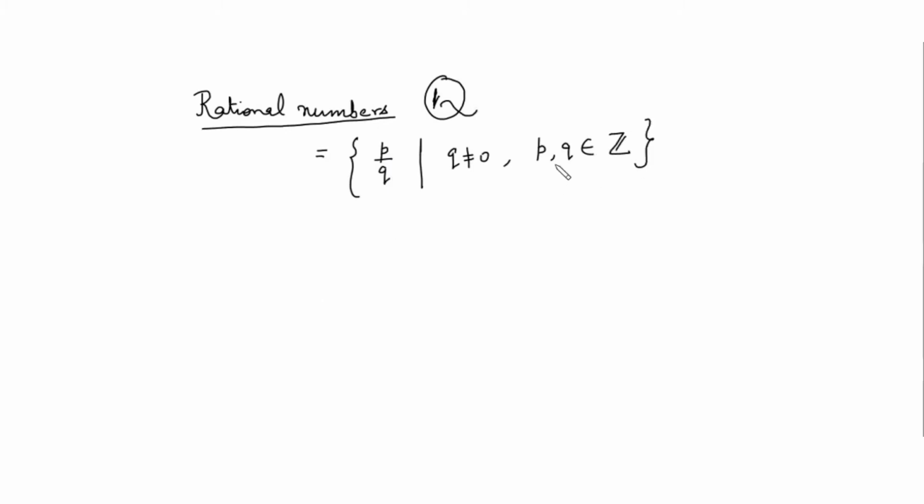They may be negative, they may be positive. The condition is that Q should not be equal to 0, right? It is always non-zero. So a set having elements like this is a set of rational numbers. It is also infinite in nature.